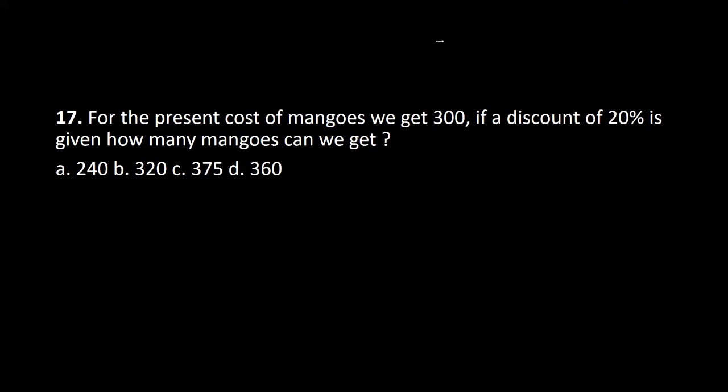On your screens everyone: for the present cost of mangoes we get 300. If a discount of 20% is given, how many mangoes can we get for the present cost? You can buy 300 mangoes, and if there was a discount of 20%, how many can you get now? You can ask me, sir, what is the cost price? You have the number of mangoes, you have the total discount to be given, and he is asking for the count of mangoes. That is much simpler.